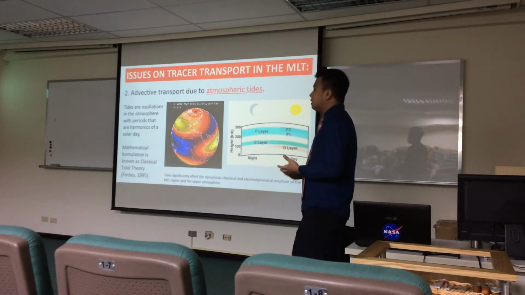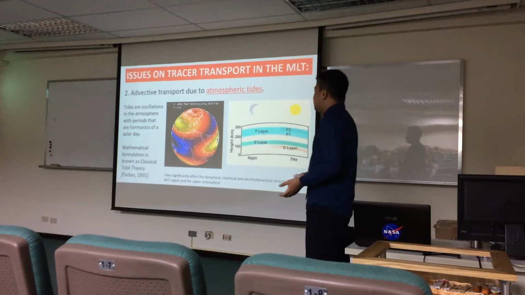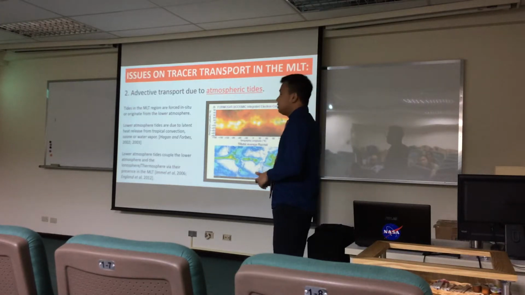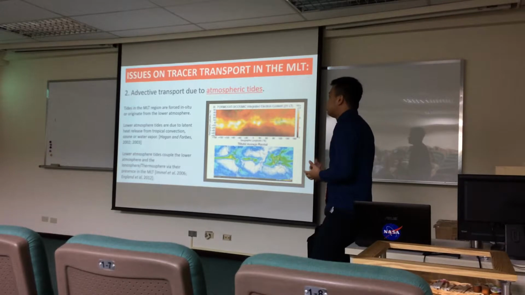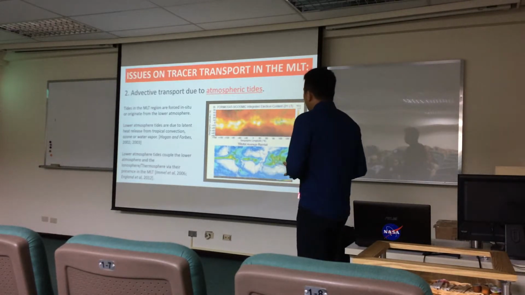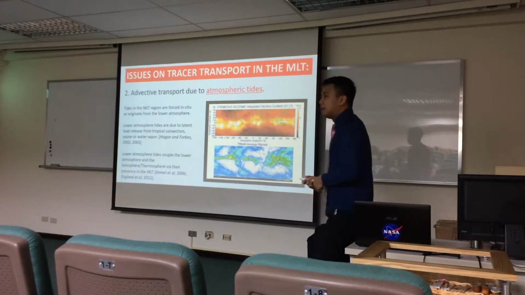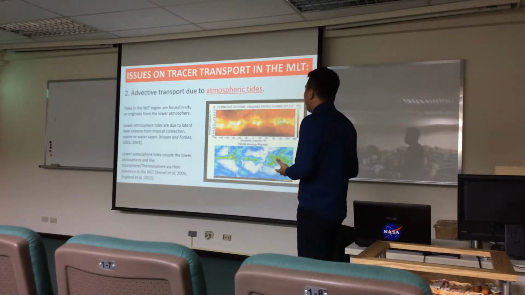They actually significantly affect the dynamical, chemical, and electrodynamical structure of the MLT region and the upper atmosphere. Now, these tides are either forced in situ or they originate from the lower atmosphere. These lower atmospheric tides are actually the ones responsible for what I also mentioned earlier, how tropical convection affects the upper atmosphere. And so from that, we see just how important knowledge of these tides is.